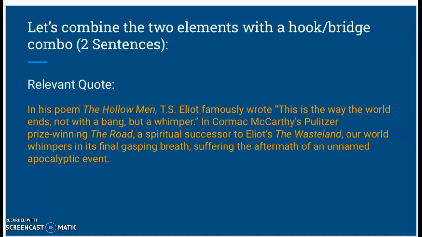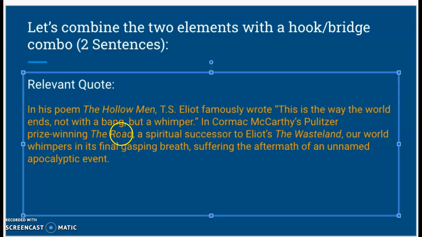So again, my bridge has both the author's name and the title of the text that will be analyzed. And you see that I'm linking the idea in my hook about the way the world ends to The Road itself. And I'm saying that just like T.S. Eliot wrote about in this famous quote, the world is ending in a similar fashion in Cormac McCarthy's The Road. And that's why these two ideas are so connected. So I've built a hook and a bridge that connect to each other.